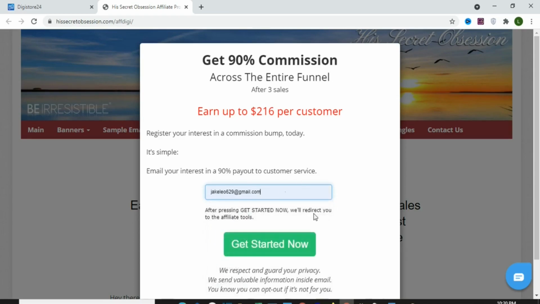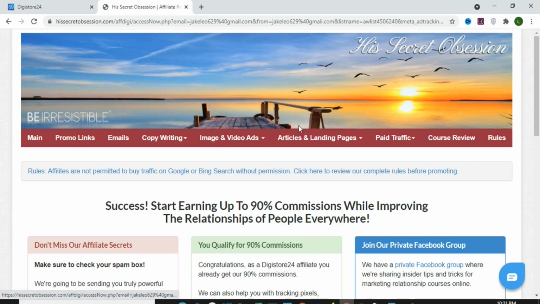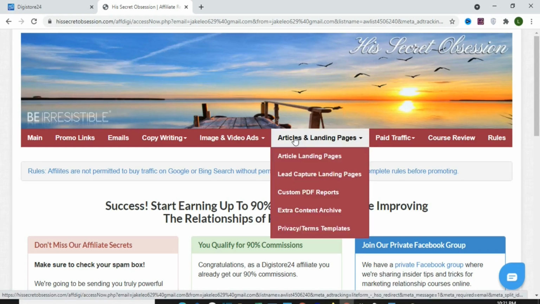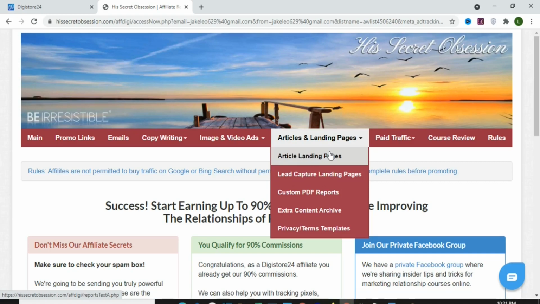So you are just going to select your emails. Once you select your emails, you are going to click on get started. What we are going to do is use articles to promote this product. So you just come to the articles and landing pages. Once you come to articles and landing pages, you are going to click on article landing pages.